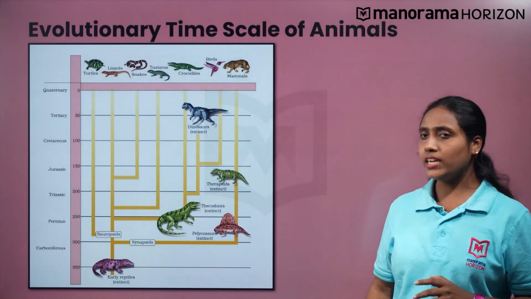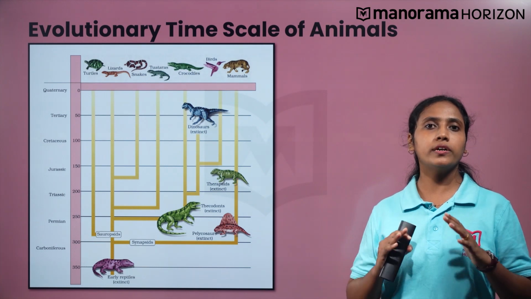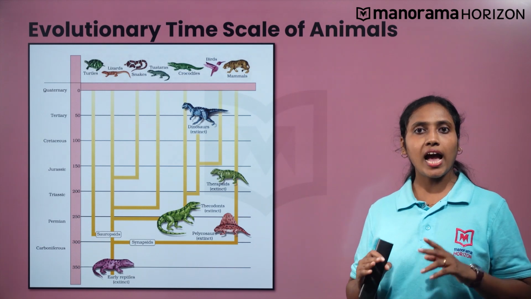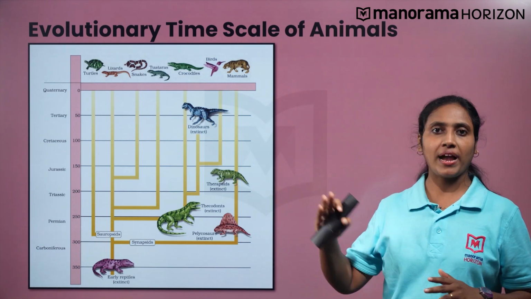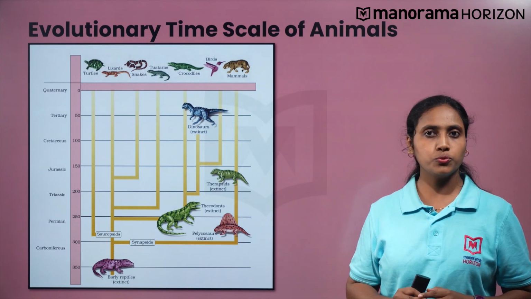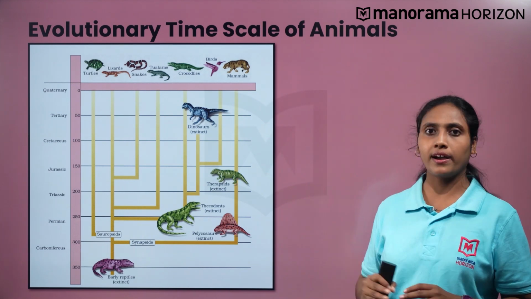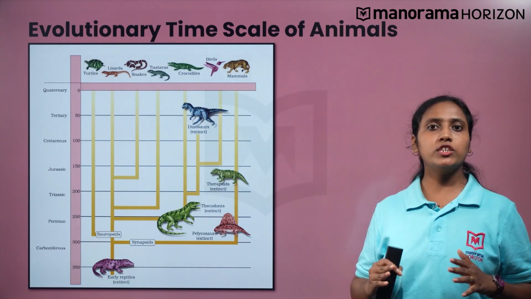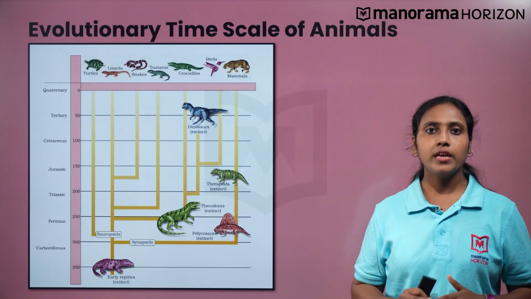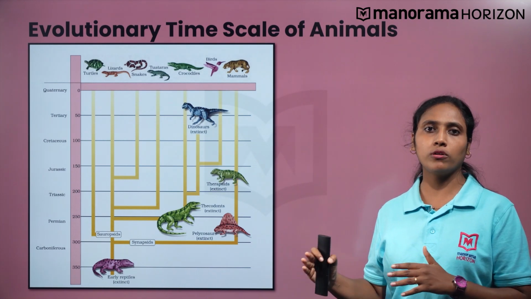Now in case of animals, the Precambrian era was dominated by unicellular and simple multicellular organisms. Fishes and amphibians dominated the Paleozoic era. Reptiles also appeared during this Paleozoic era. The third era was dominated by huge reptiles such as dinosaurs, which got extinct during the Tertiary period of the Cenozoic era. Mammals and modern animals dominated the Earth from then on till today.